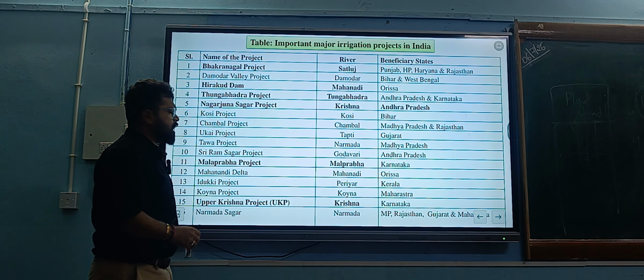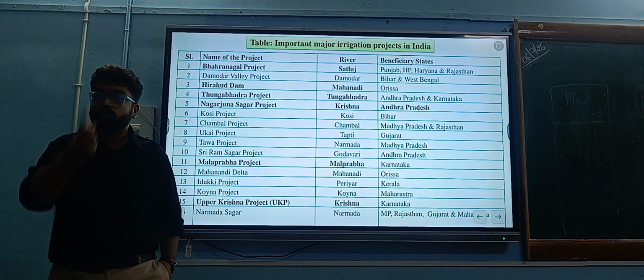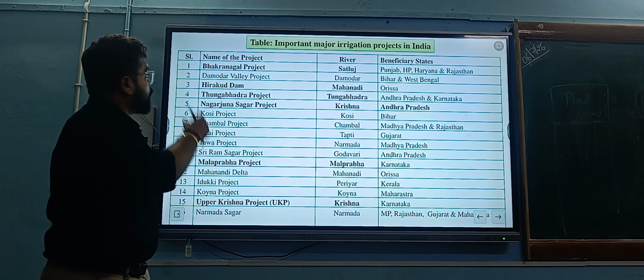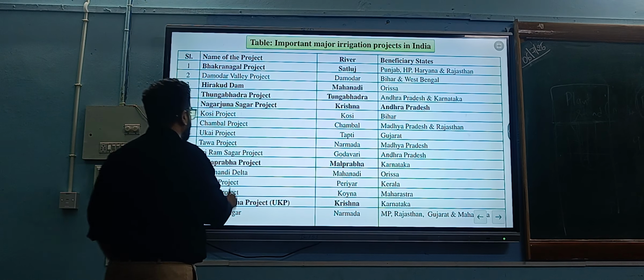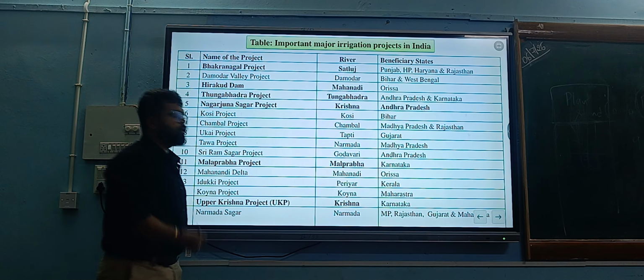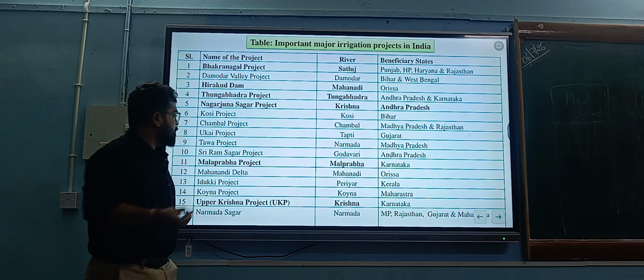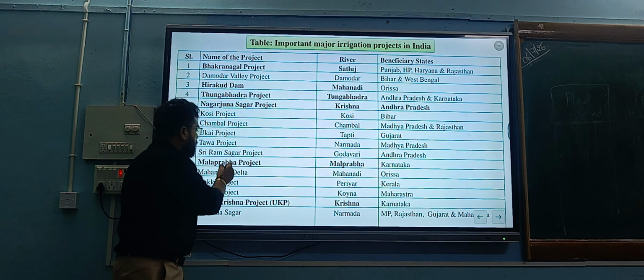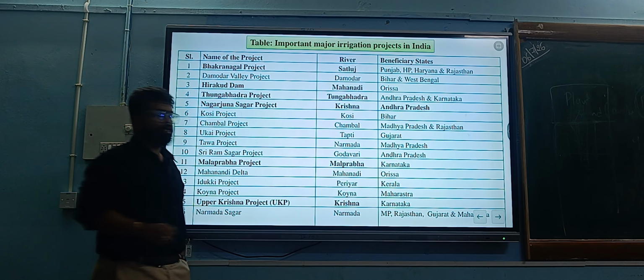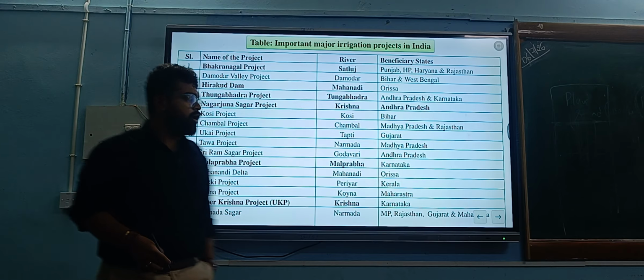Make some code yourself so that you can remember all these projects, the river name, and which state it belongs to. Then we have Tawa project on Narmada river, that is Madhya Pradesh. We have Sri Ramasagar project on Godavari river, Andhra Pradesh. We have Malaprabha project, a very important project of Karnataka, on Malaprabha river of Karnataka.